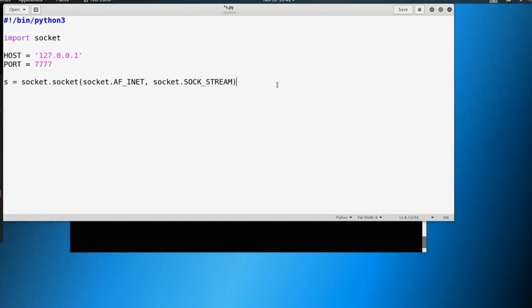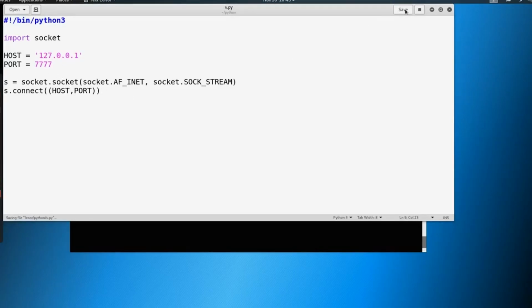So let's say we want to make a connection. We're going to say s.connect. Now connect is just another part of the socket module. So we're going to make a connection here. And so if you think about this, we're using all this and then .connect, right? So we're declaring this, and then we have these two parameters here, AF_INET and SOCK_STREAM. So for the AF_INET, we need to say, hey, let's make this our host variable, and then this one our port variable. And we could, in theory, just put in 7777 and 127.0.0.1, but it's just easier to define those in a variable up top and then use them later to connect.